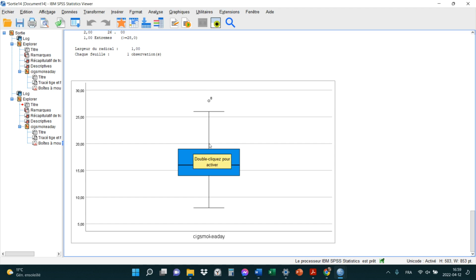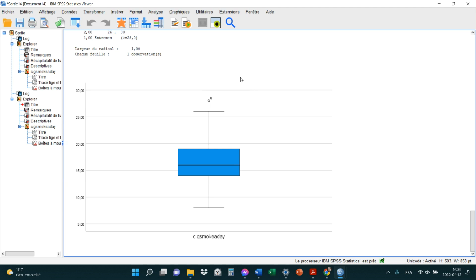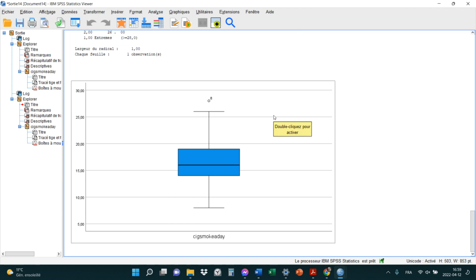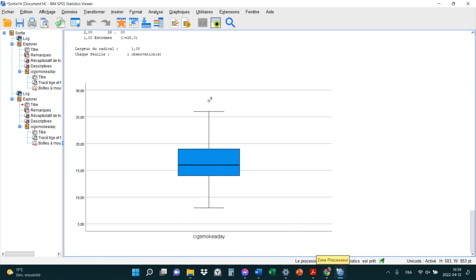So not 1.5, but 3. And so it would shoot up here and shoot down here. And if a score would be over that, it would be considered an outlier. Okay. Now, SPSS, funny enough, uses both rules. It uses a 1.5 rule and a 3 rule. Et je vais vous montrer ça tout de suite.